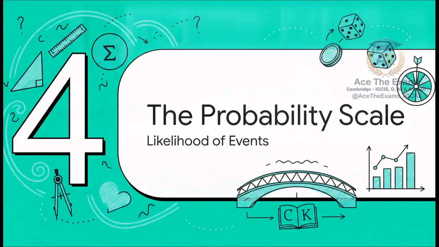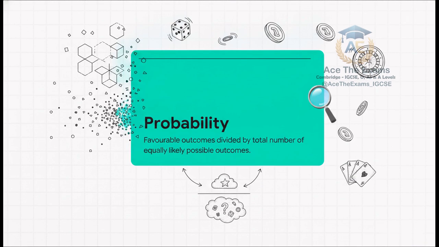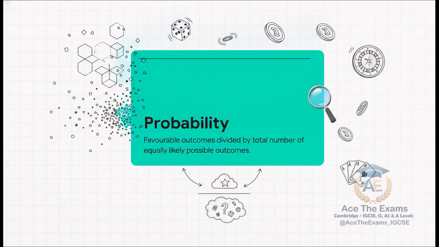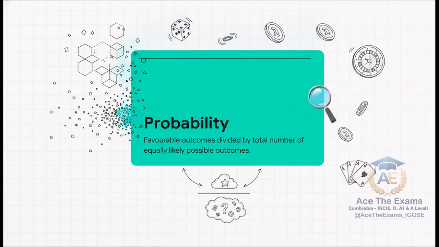Section 4. The probability scale and the likelihood of events. All right, let's bridge this fascinating historical context directly into the practical rules of your Cambridge syllabus. The crucial point you need to know is this formula right here. Theoretical probability equals the number of favorable outcomes divided by the total number of equally likely possible outcomes. This simple, elegant little fraction is the engine behind all theoretical probability.